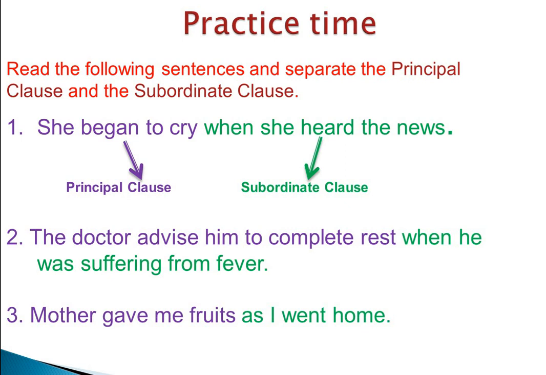Now this is the third sentence. Mother gave me fruits as I went home. So in this sentence, the first part, mother gave me fruits, is expressing a complete sense, so it is a principal clause. And the second, as I went home, is a dependent clause or subordinate clause. We can say it a subordinate clause or dependent clause.